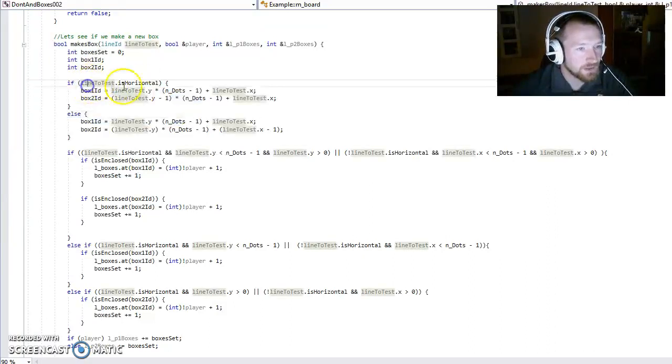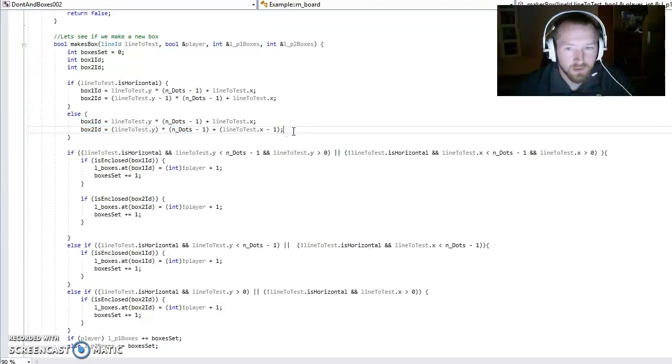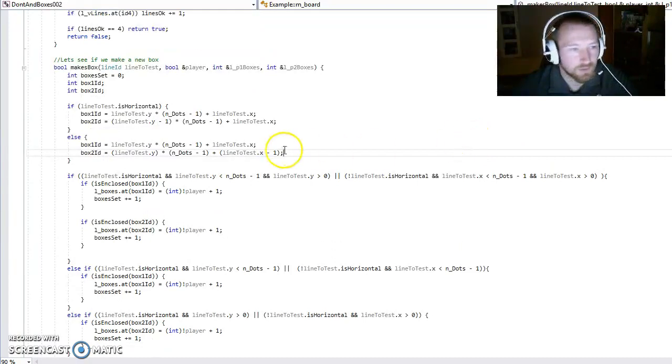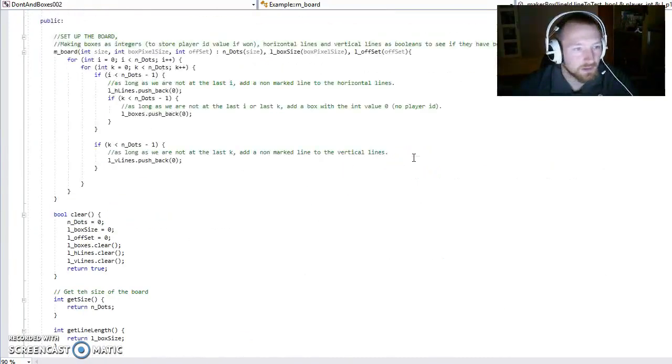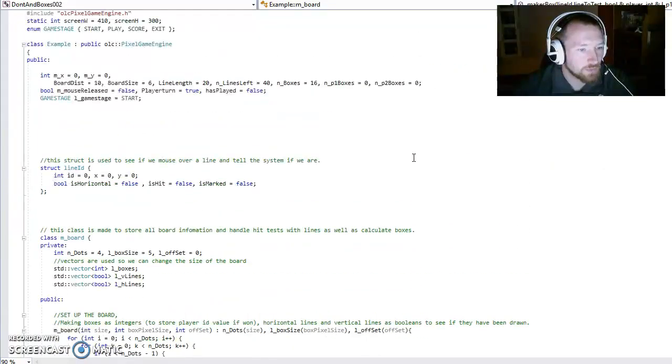So one of the things that throws some people off is that I have these small things here that say if line to test is horizontal, we will get box ID 1 and 2 like this, but if it's not, we'll get it like this. The reason for that I will explain in a bit, but that's one of the things that throw people off. The other is what we actually use that for.